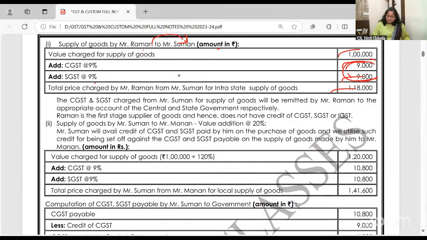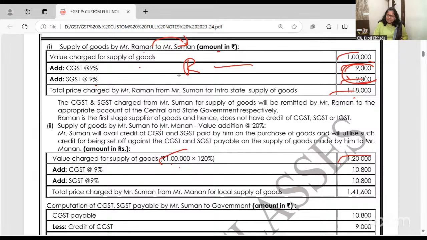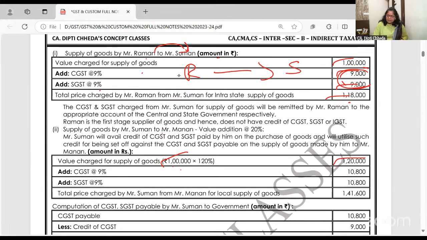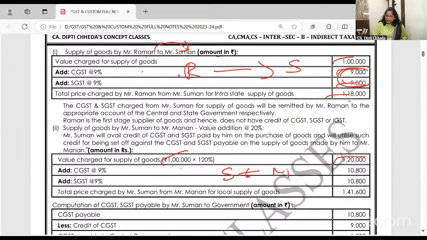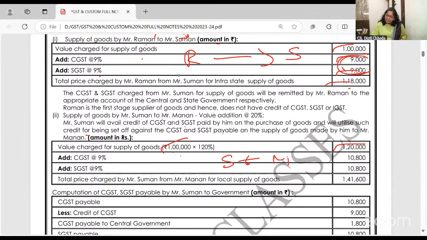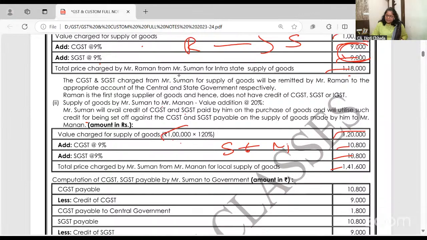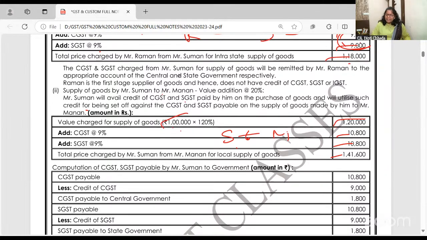Now, S will do 20% value addition and S will also sell within the state. R is selling to S. S is selling to M. Suman is selling to Manan. 120. Again within the state.